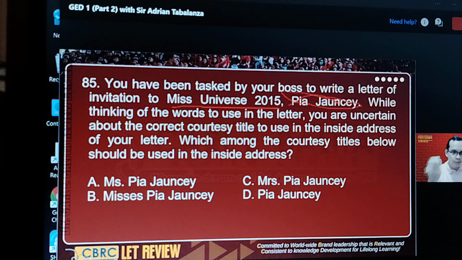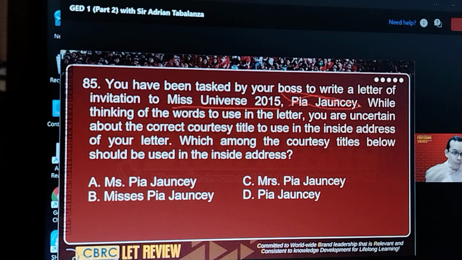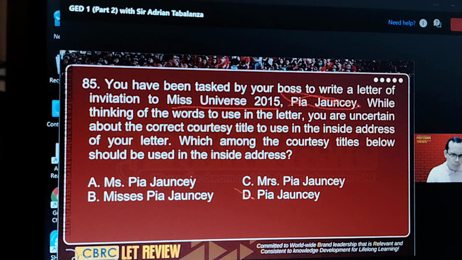So obviously we have to use the new last name, her married last name, and we're going to eliminate letter D because it's too informal, too casual. We can also eliminate letter B because there's only one, Pia Johan C. So the best answer here is letter C, the one with MRS dot, because we know that she's already married. Letter C.